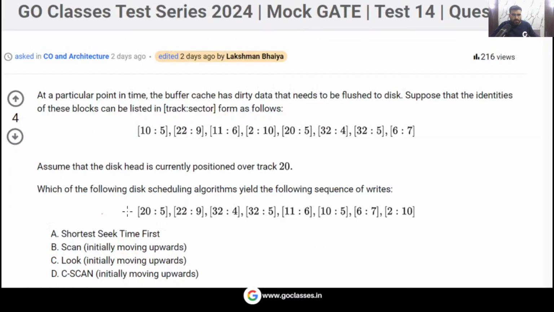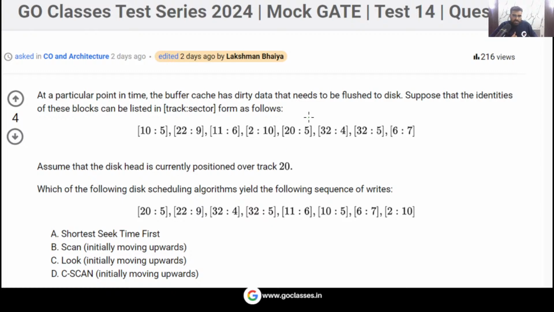Let's solve this question. This is a very simple question from the disk scheduling. Actually, this question is a little bit different from the typical disk scheduling question. In a typical disk scheduling question, the question will ask you how many track movements will happen, yes or no? Agree? So remember, in a typical disk scheduling question, basically the question will ask you how many seeks will happen, or I can say how many tracks you will basically go through.